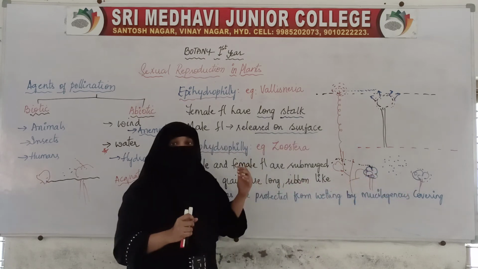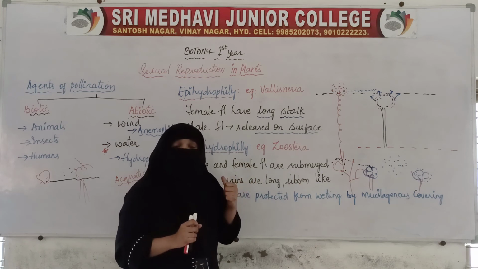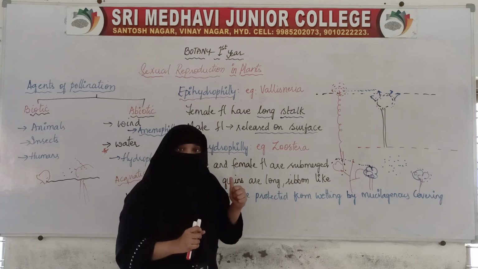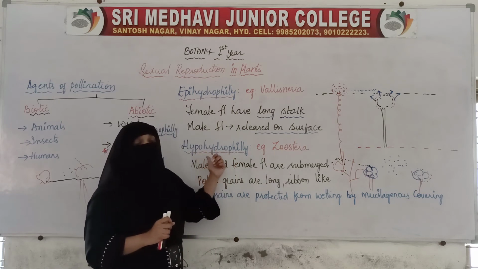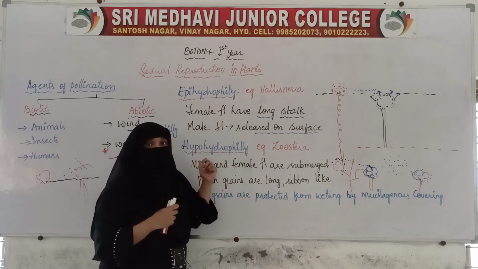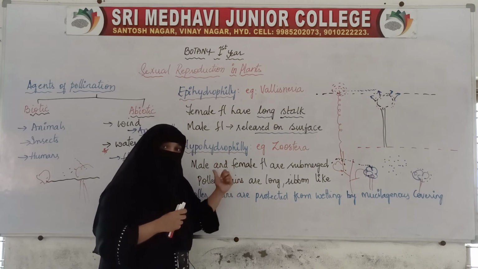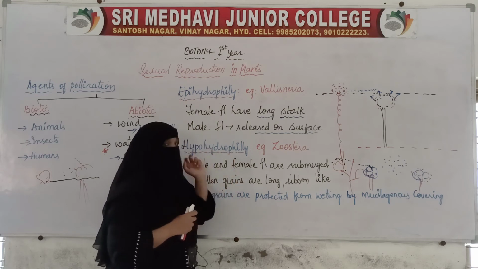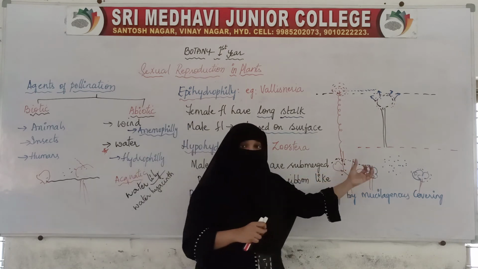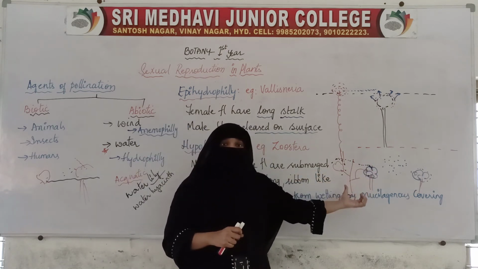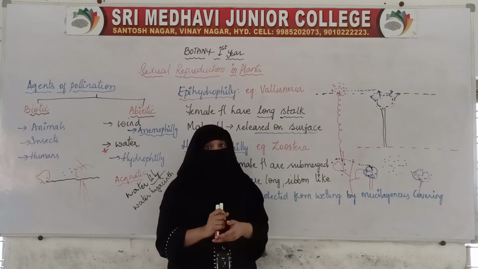So if water is acting as the agent of pollination in submerged plants, then we call it hypohydrophily. So in submerged plants, we see hypohydrophily.